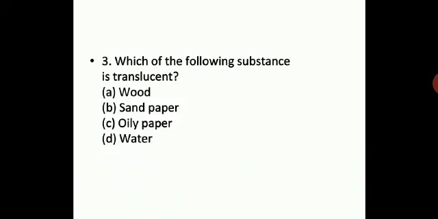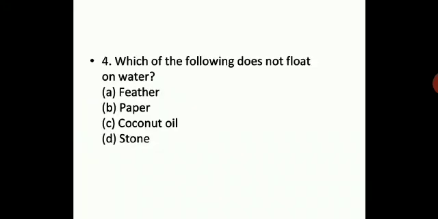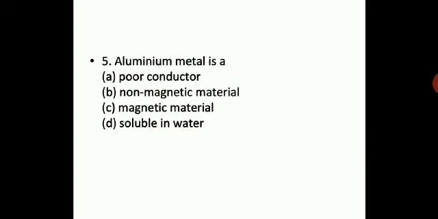Which of the following substances is translucent? Wood, sandpaper, oily paper, water. Now you should know. Which of the following does not float on water? Feather, paper, coconut oil, stone. Aluminum metal is a poor conductor, non-magnetic material, magnetic material, soluble in water. So you should know these properties, and accordingly you will write the correct answer.